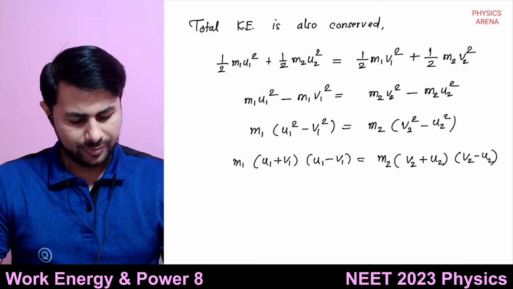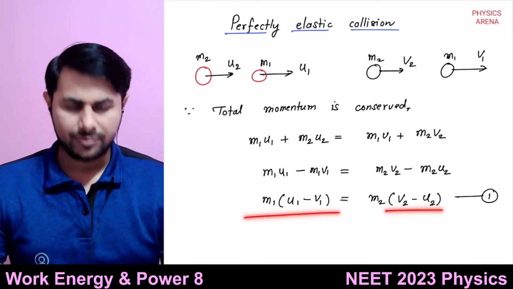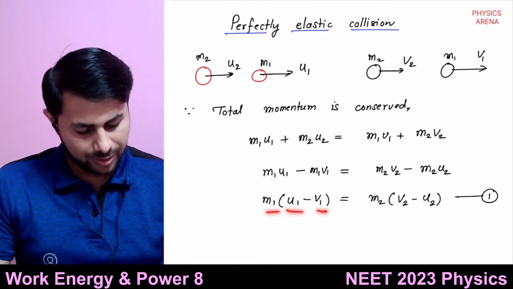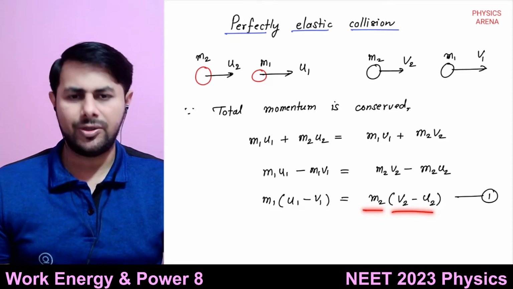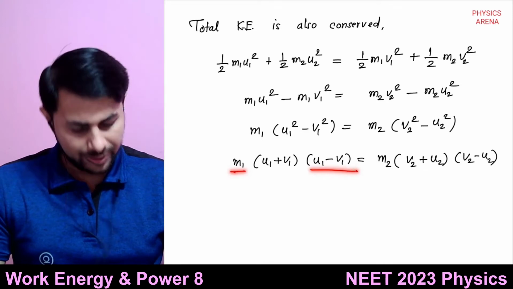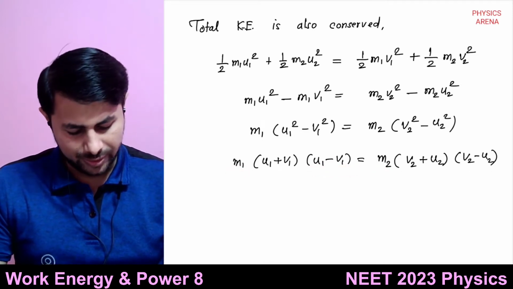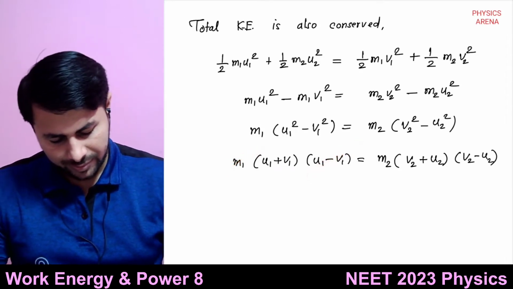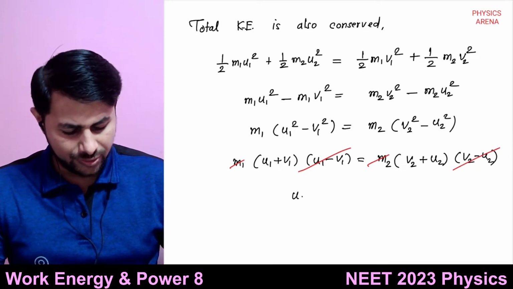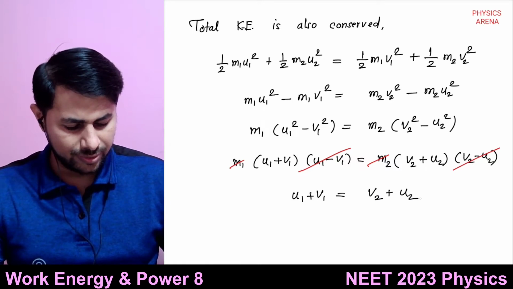Then you can check equation number 1. We have m1 multiplied by (u1 minus v1) equals m2 multiplied by (v2 minus u2). So this thing gets cancelled out. So what do we get? We get u1 plus v1 is equal to v2 plus u2.